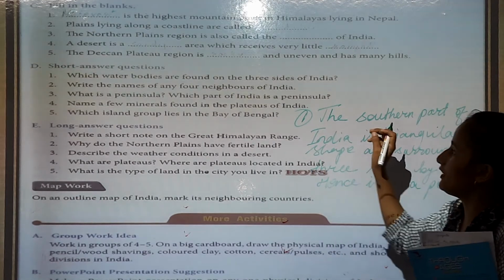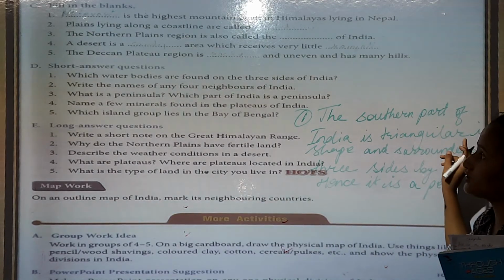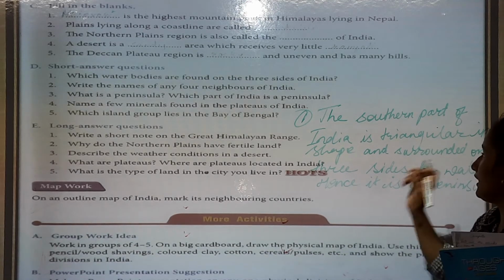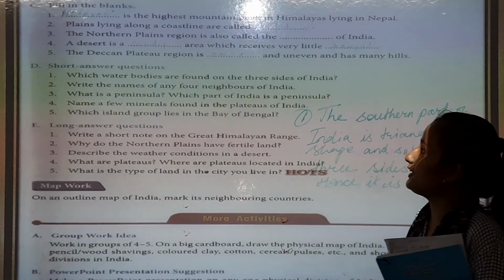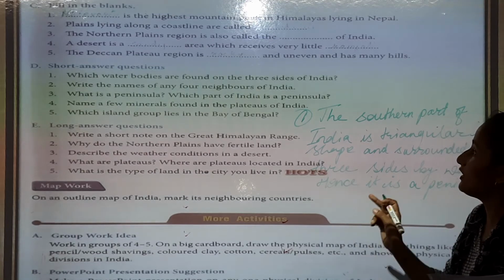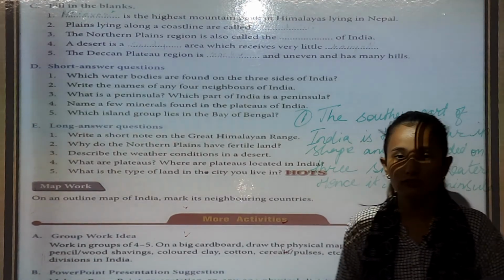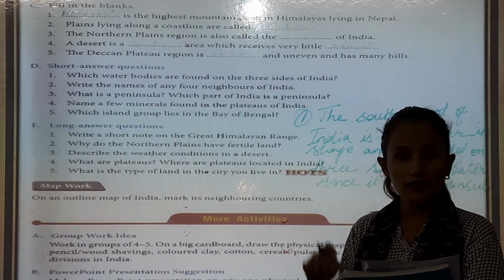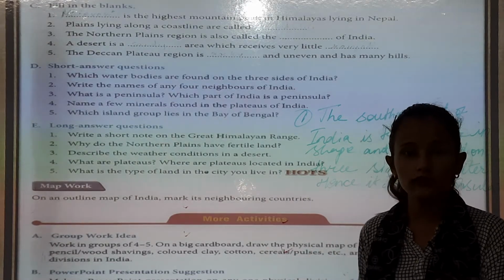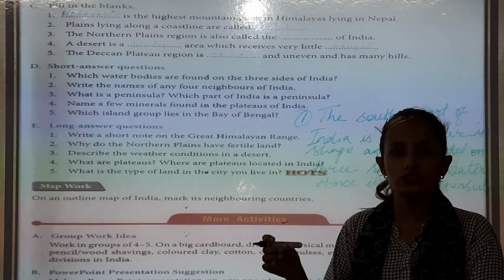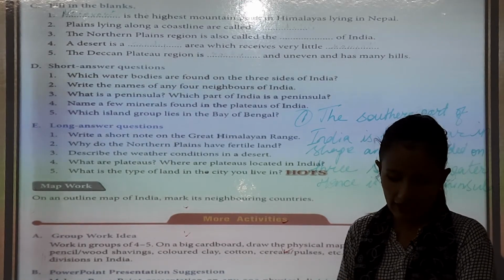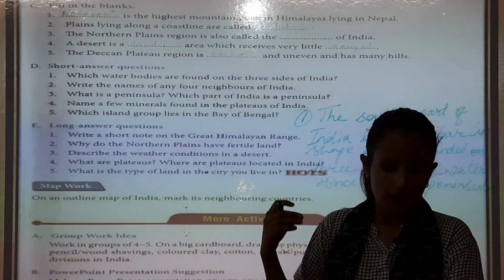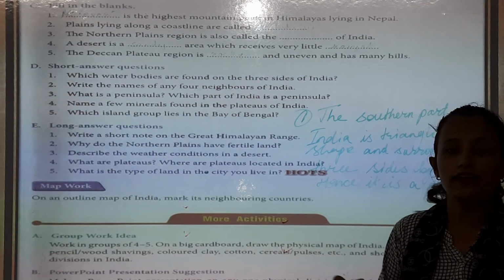Which water bodies are found on the three sides of India? The southern part of India is triangular in shape. Write the names of any four neighbors of India. I am telling you, what are they? Pakistan and Afghanistan on the northwest side, Bhutan, China and Nepal in the north, Bangladesh and Myanmar in the east.